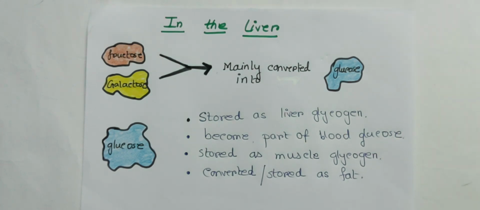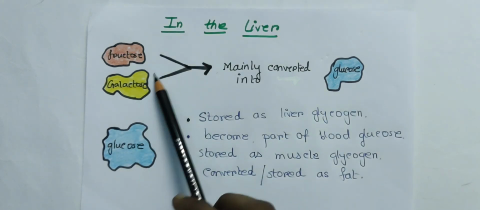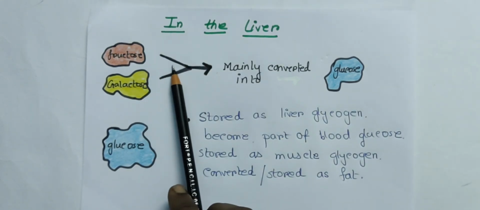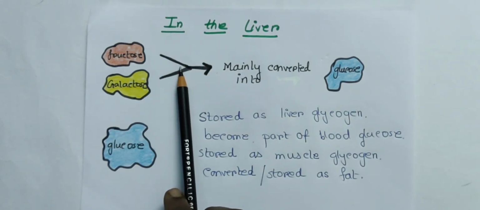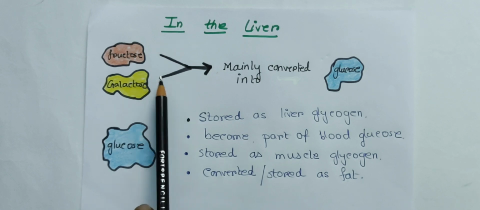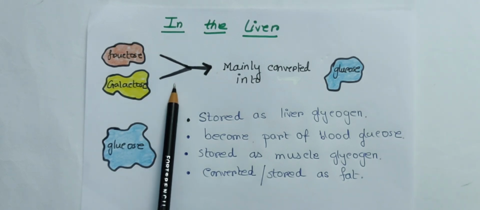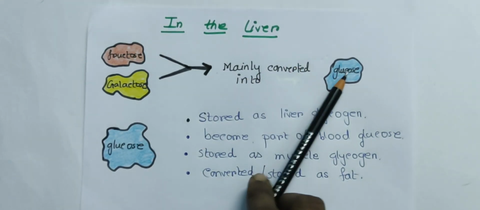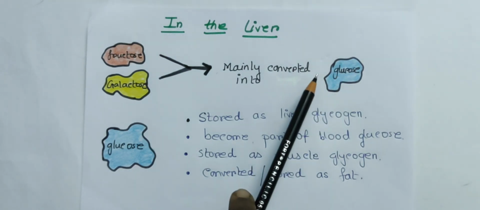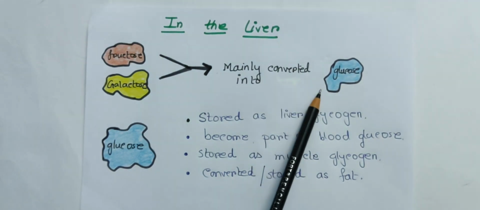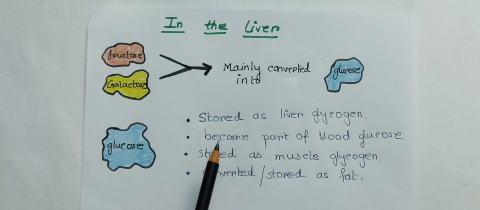And the other two carbohydrates, fructose and galactose, are also absorbed within our blood capillaries, and may also be converted into glucose. So glucose is actually the simpler form of carbohydrate that our body can absorb.